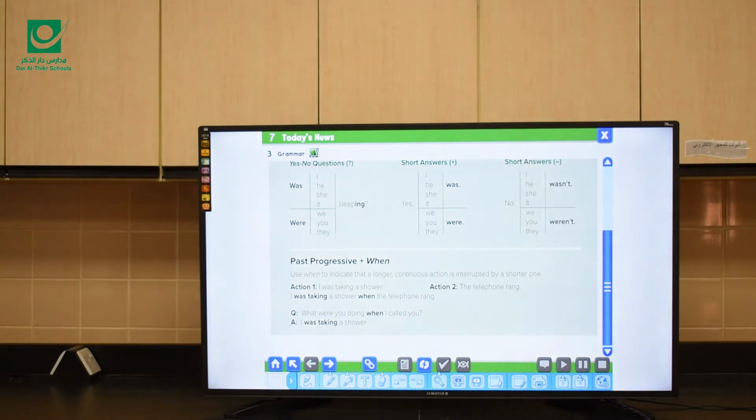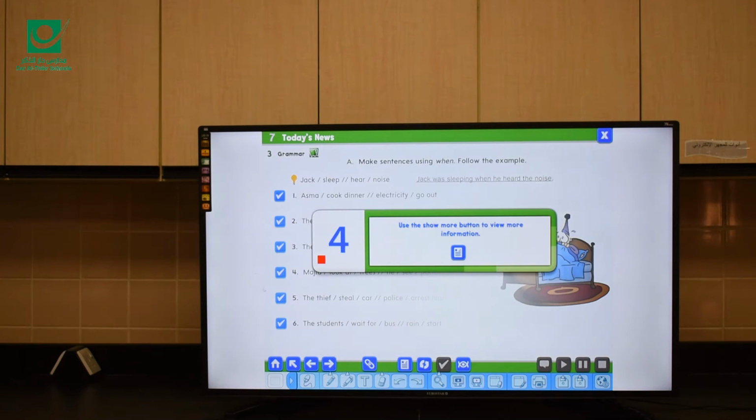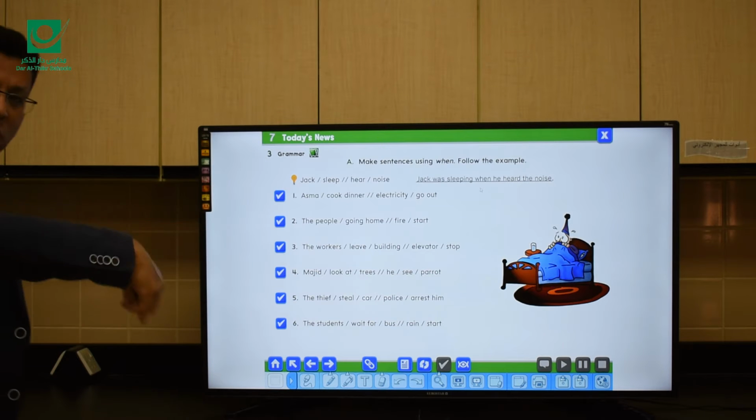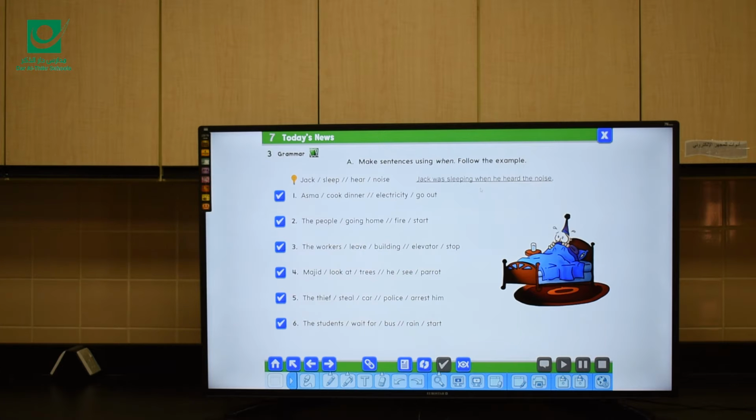Let's look at the examples here. On the same page, on page 58, we have some examples. Make sentences using when, following the example. Jack, sleep, hear, noise. So I can say that Jack was sleeping when he heard the noise. Jack was sleeping, that's the longer action, when he heard the noise.